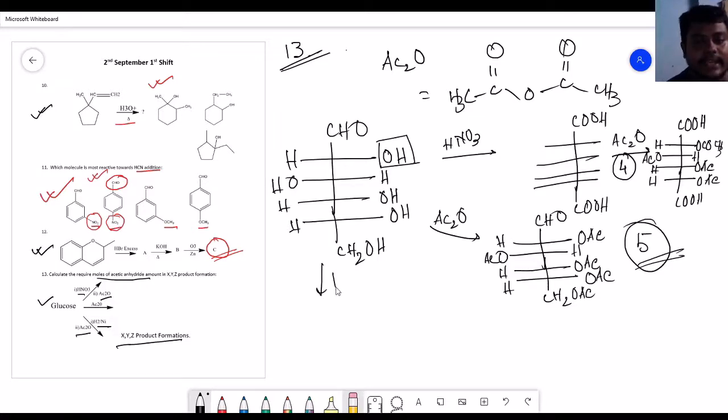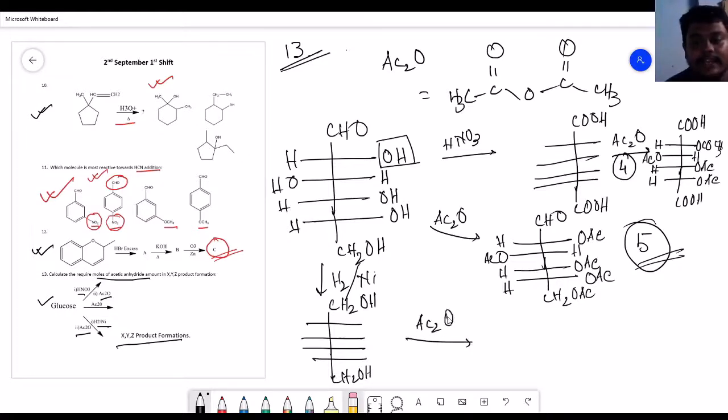In the third case, the last one, when it reacts with H2/nickel first, the H2/nickel will convert this CHO by reduction into a primary alcohol. The rest of the things remain the same. Then it reacts with acetic anhydride.